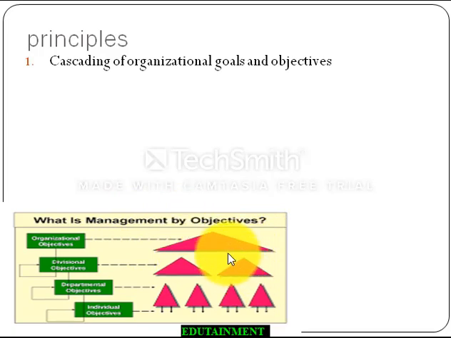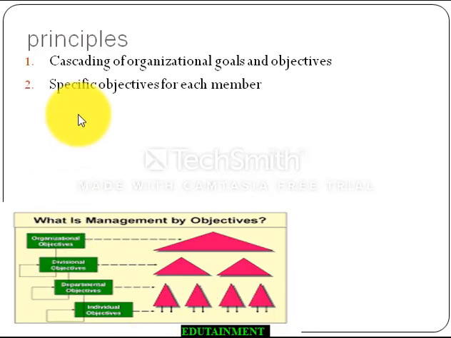This particular wider goal of, suppose, profitability, is divided into divisional goals, meaning the profitability in sales area, the efficiency in the production area, or the cost in the manufacturing area, etc. It is divided into smaller goals of divisions, then again smaller goals of departments, and then finally individual objectives. That means every person in the organization has a specific objective, a clear, specific, quantifiable, time specific objective.